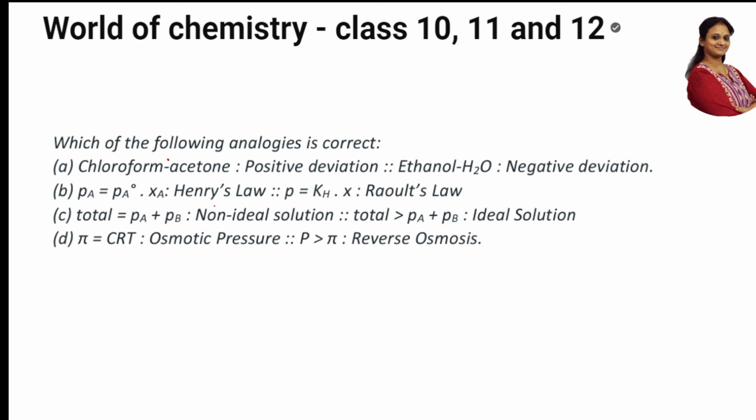Now let's see. First of all, they've asked: chloroform acetone positive deviation, ethanol water negative deviation. I said whenever there is positive deviation, you will not find hydrogen bonding. Where are you seeing hydrogen bonding in this case? They have given it wrong. Ethanol and water is positive deviation. Chloroform and acetone is negative deviation. They've given it reverse. So this statement is wrong.